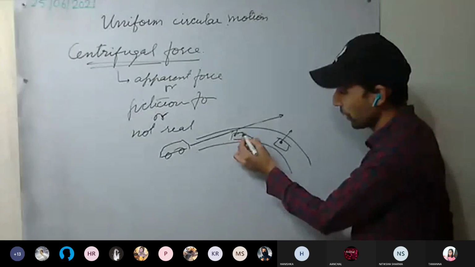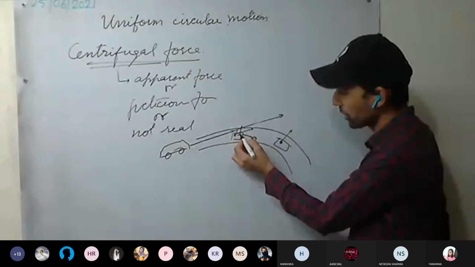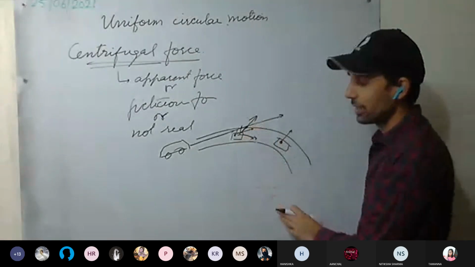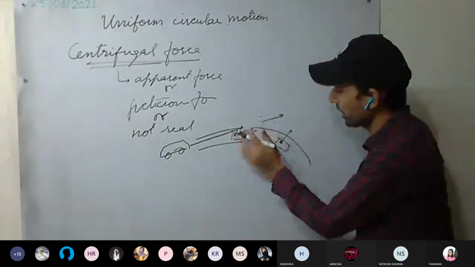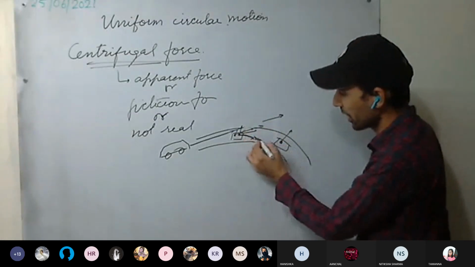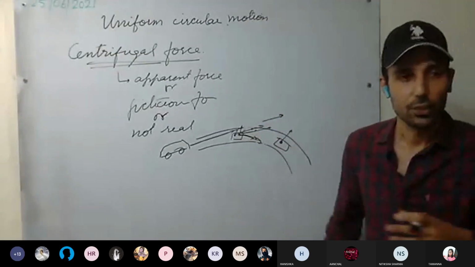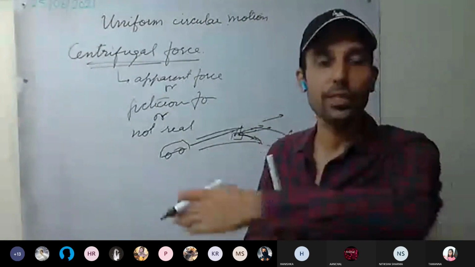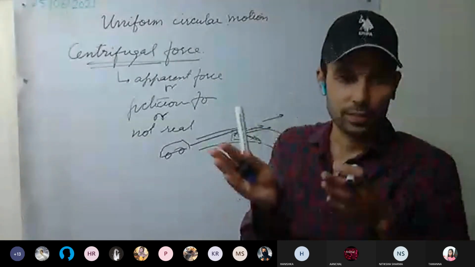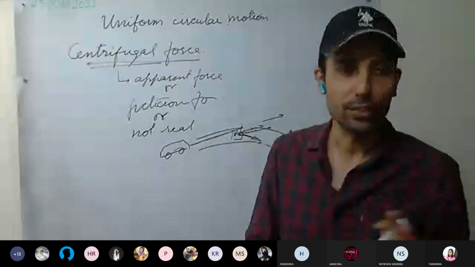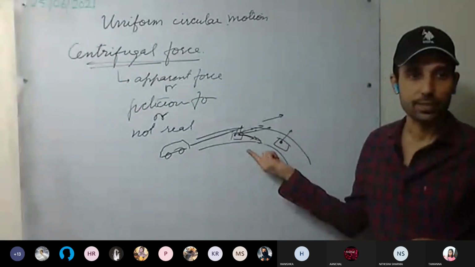Yes or no? You want to continue in this direction, but the car is turning. Therefore, you will feel a force outward. This is the direction the car wants to move, so you feel a force outward. Understood this one? You want to go in a straight line, but the car is moving in a curvy path. But you still want to continue in the straight line. That means you feel a force outward. Now there is no force acting on you. Understood this one?